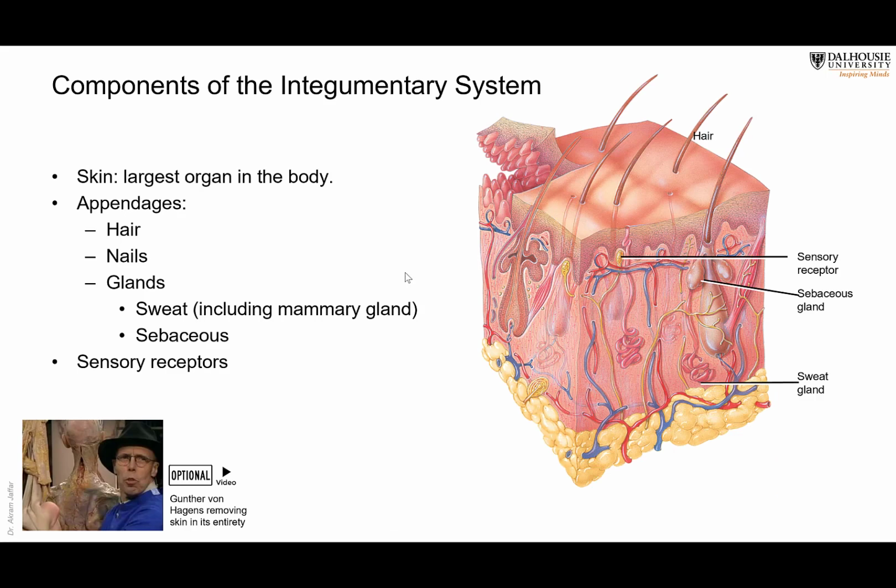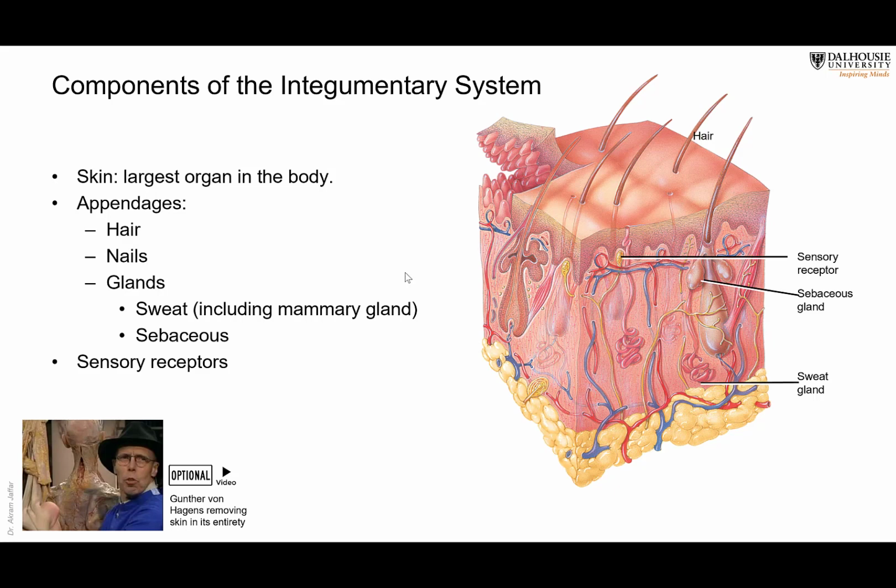The main organ consists of the skin, which is in fact the largest organ in the body. It also consists of some other appendages which can be considered as organs. That's why the whole is considered as a system, because when organs come together, they form a system.